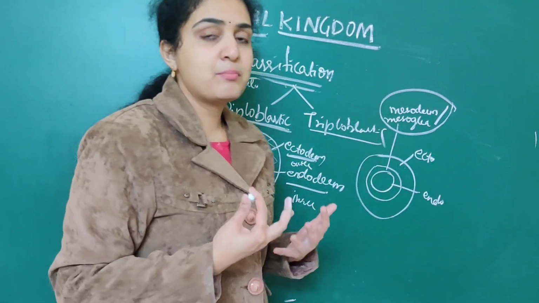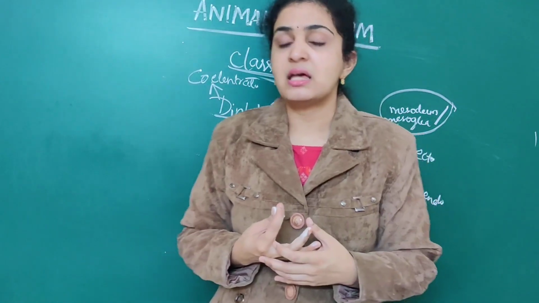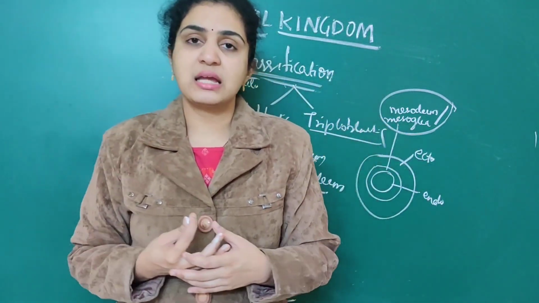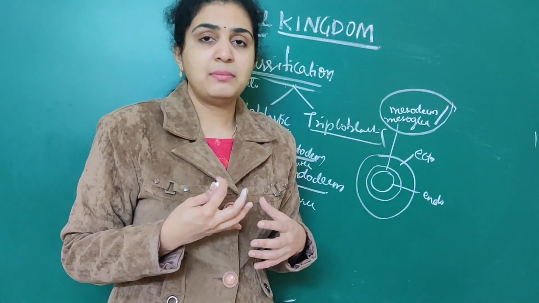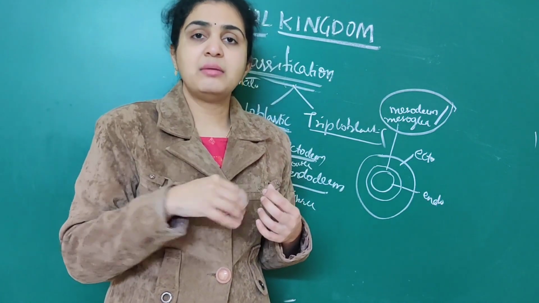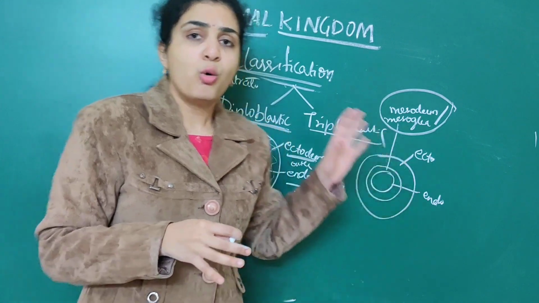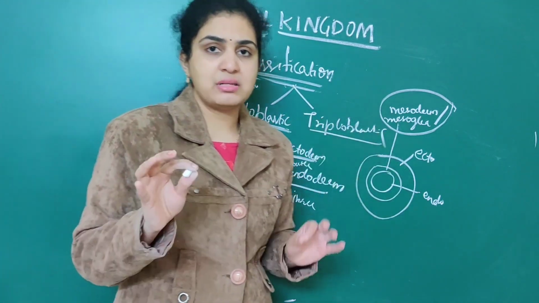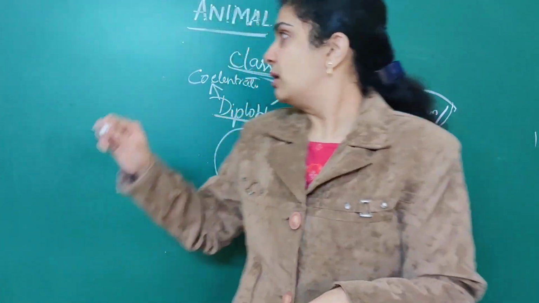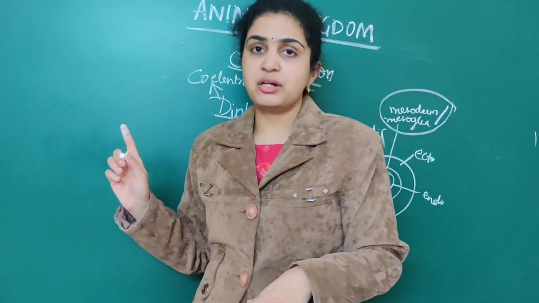What are the examples of triploblastic animals? Examples of triploblastic animals are Platyhelminthes. From Platyhelminthes to echinoderms, all are triploblastic only. Only diploblastic animals are coelenterates, cnidarians as well as coelenterates.